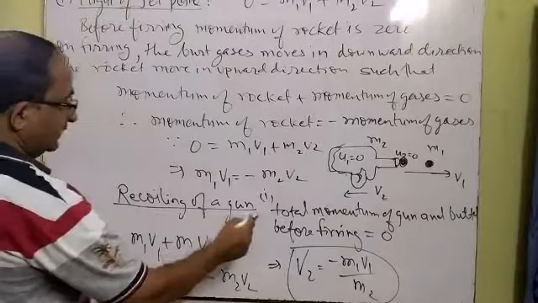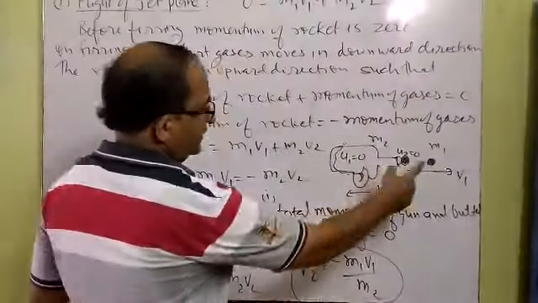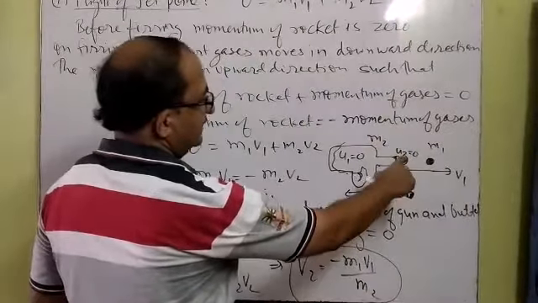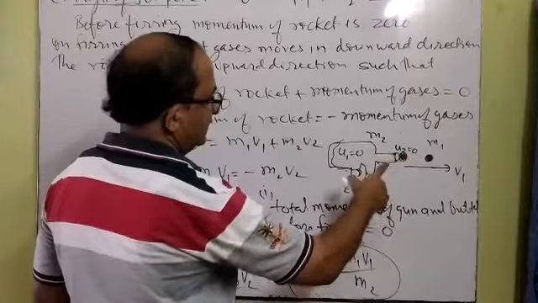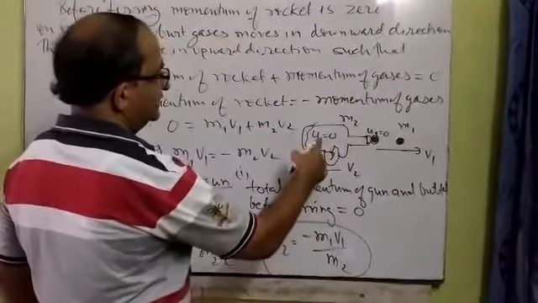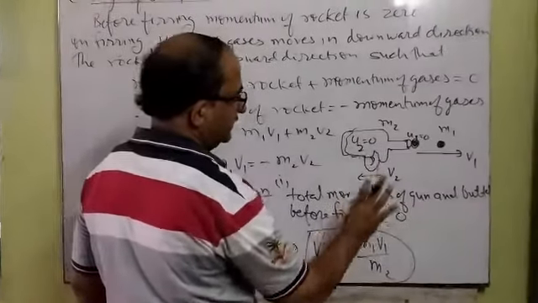Now, recoiling of a gun. When a bullet is fired from a pistol, suppose the mass of the bullet is m1 and its initial velocity u1 is 0. In the same way, the mass of the pistol is m2 and its initial velocity u2 is 0, because before firing both were at rest.